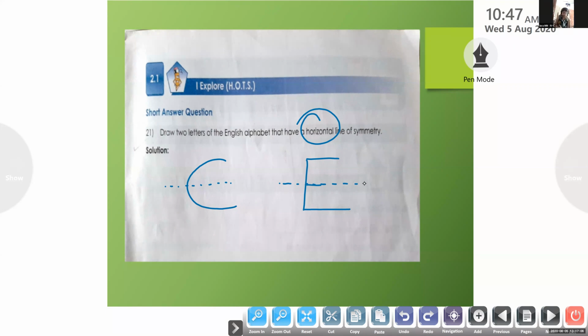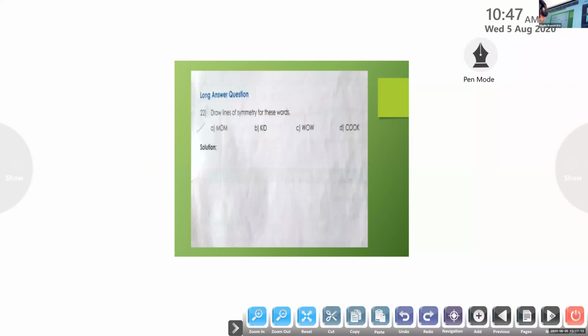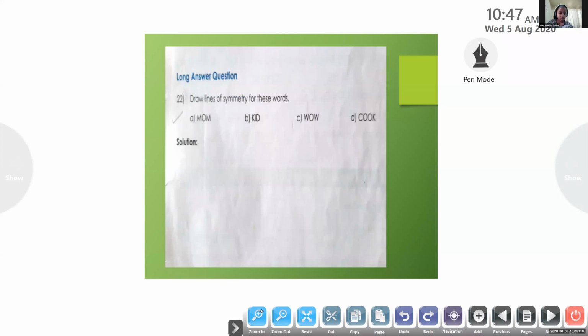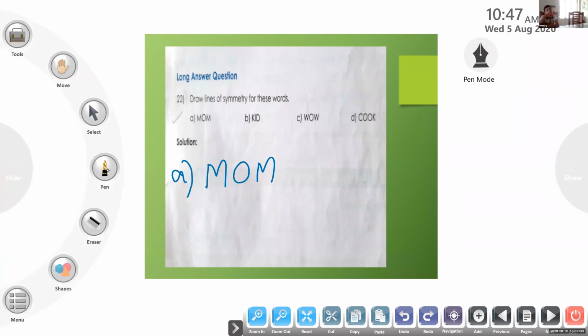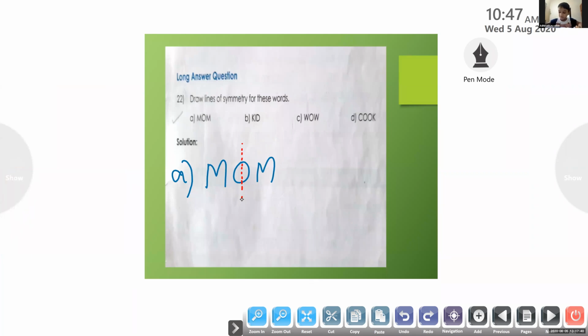Ma'am, I finished. Adinath, check your answer one more time. You have to write A again. M, O, M. Horizontal or vertical line of symmetry? Check. Vertical line of symmetry. It's a vertical line. I want to see. You have to draw here the half of M and O. Okay.